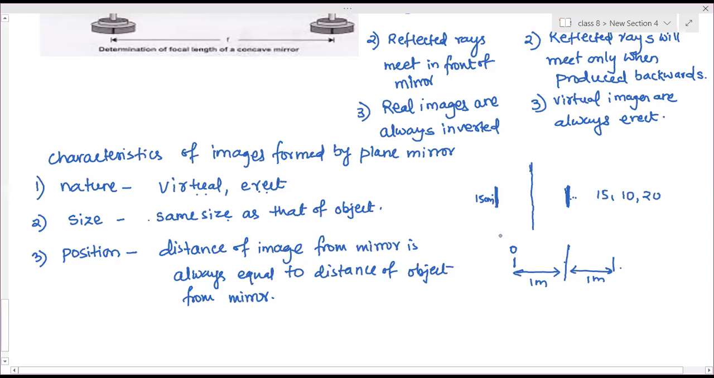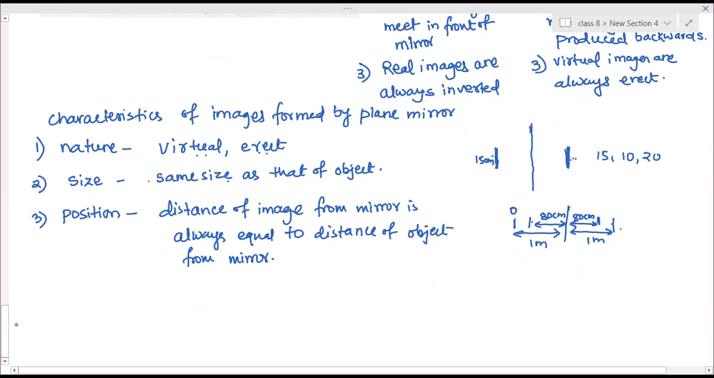Now 1 meter distance is there. The new position will be 20 centimeter closer. That means how much is the distance now? From 1 meter, 20 centimeter reduces, so this is 80 centimeter. Now the image will also be at 80 centimeter. It will also come forward 20 centimeter. So this distance is 80 centimeter. So the total distance is 80 plus 80, 160 centimeters. Right? Clear? Yes, ma'am. That kind of question we will see.